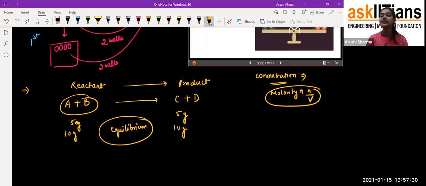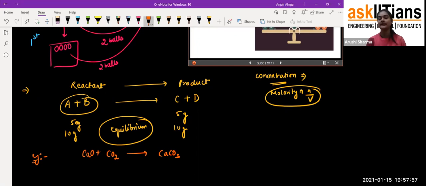The same thing happens in a reaction. This is a very famous reaction: calcium oxide reacting with carbon dioxide and forming calcium carbonate. Initially we have only calcium oxide and carbon dioxide, but when they react with each other, after some time we'll get the product, calcium carbonate.